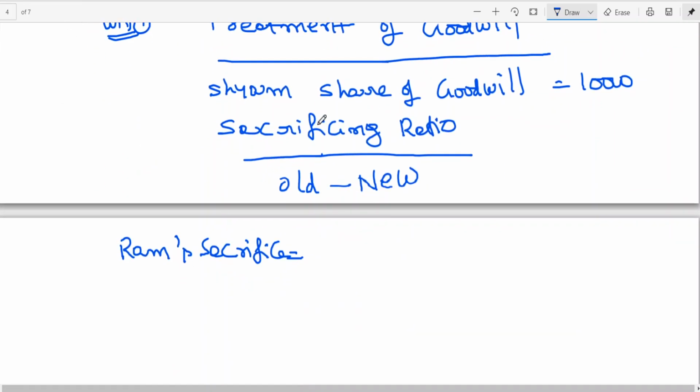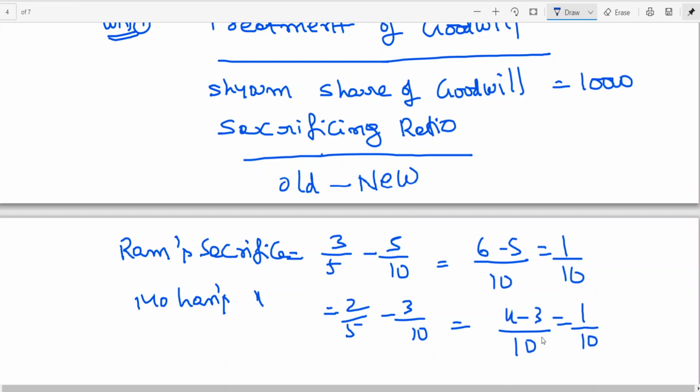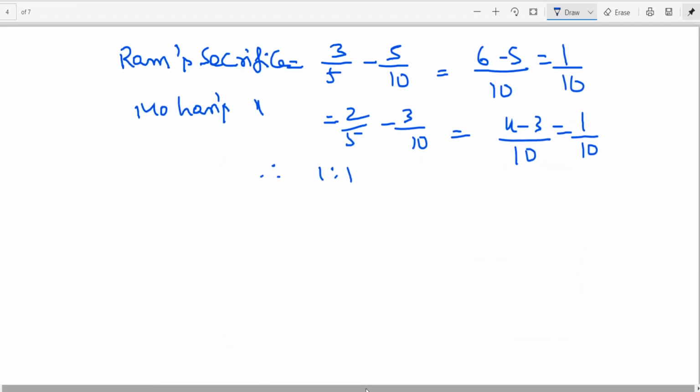Come on. So Ram sacrifice old 3/5 minus 5/10, LCM 10, 1/10. Mohan sacrifice 2 by 5 minus 3 by 10, LCM 10, 4 minus 3, 1 by 10. So therefore what is sacrificing ratio? 1:1. Clear? Now we can go for journal entries.